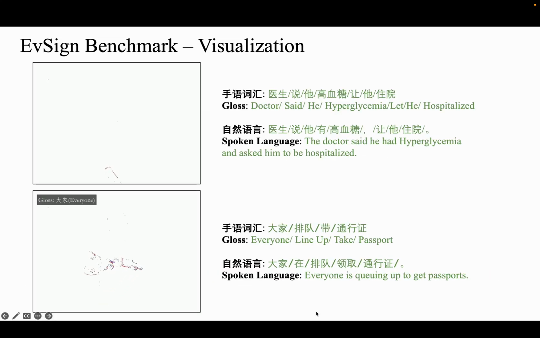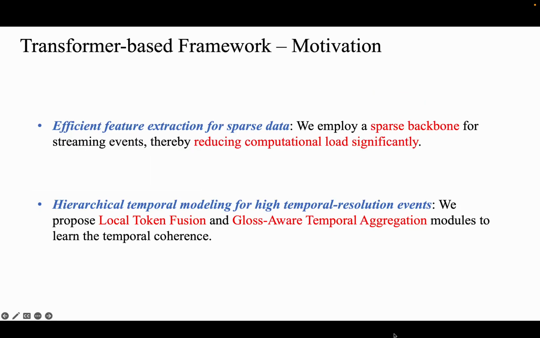Here are some samples in EvSign dataset. The event data contains richer motion information and sharp boundaries, which can promote the development of those tasks. We will introduce the proposed transformer-based framework.